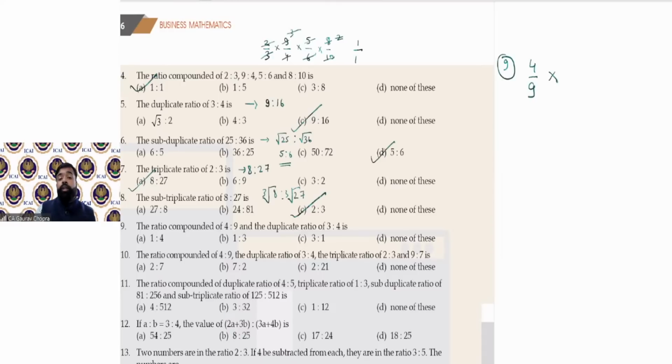So what is the duplicate of 3? It is 3 squared, 9, and for 4 it is 16. So let's cancel. 9 is cancelled. So what is left? 1/4. That is 1:4. Option number A is the correct answer. All right.